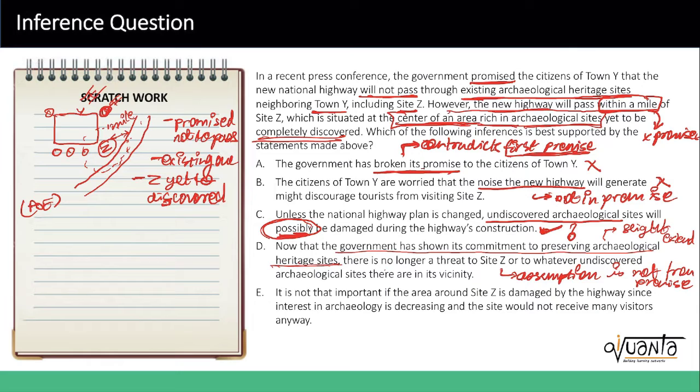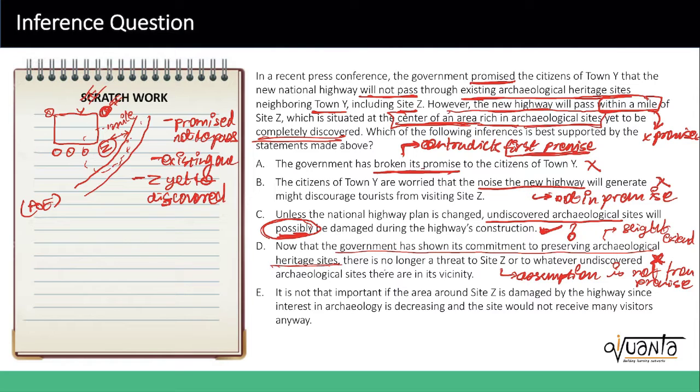There is nothing in the premise which suggests that it's no longer a threat. So this is also contradicting the tone of the passage. This is why I will reject it, because it's taking away from the tone, right? The tone is slightly critical of the new highway, and you are taking it away and saying that the new highway has no possible damage. So I'm rejecting this as well.